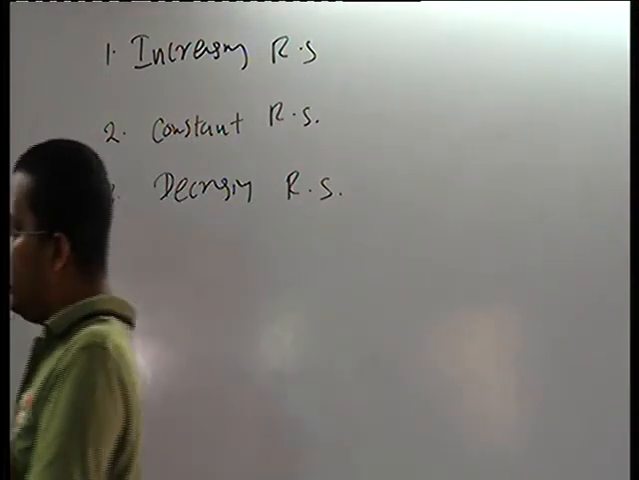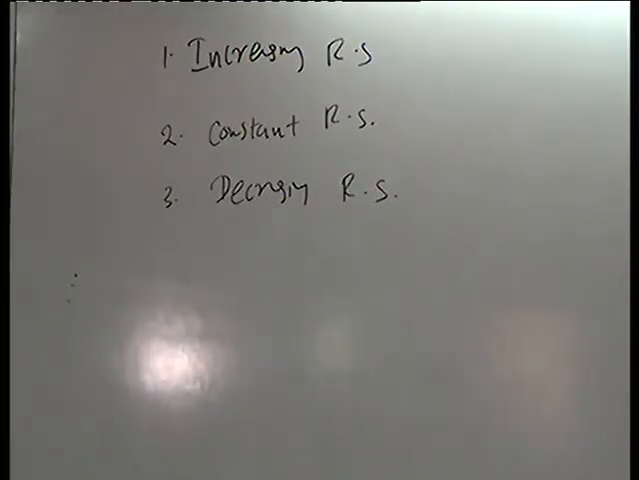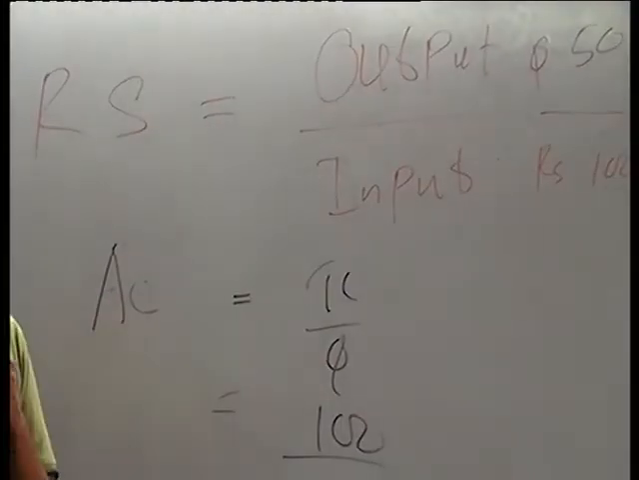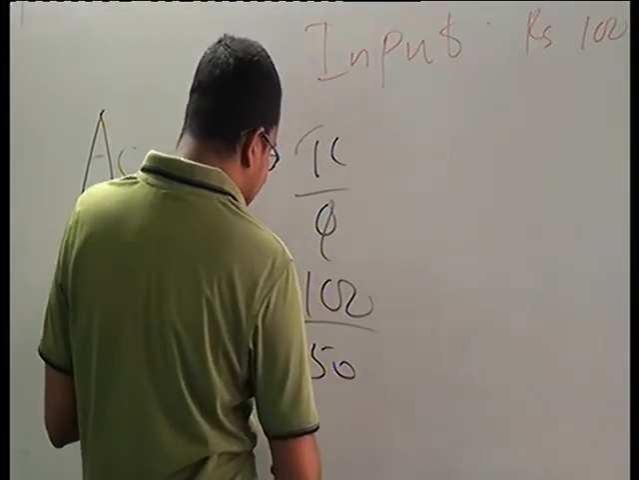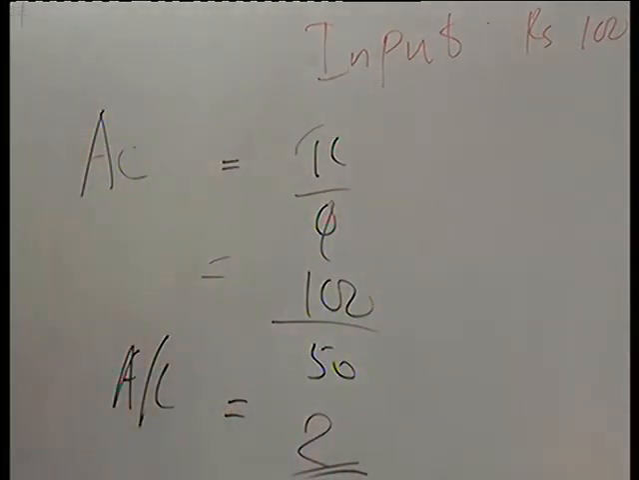Right. For me to explain, first of all, in this return to scale example, if I want to calculate the average cost based on the given data, how do I calculate it? Average cost is total cost divided by quantity, no? My total cost is my input value, so my input value is 100 rupees. Output, my quantity, is 50. My average cost is 2 rupees. Got it?